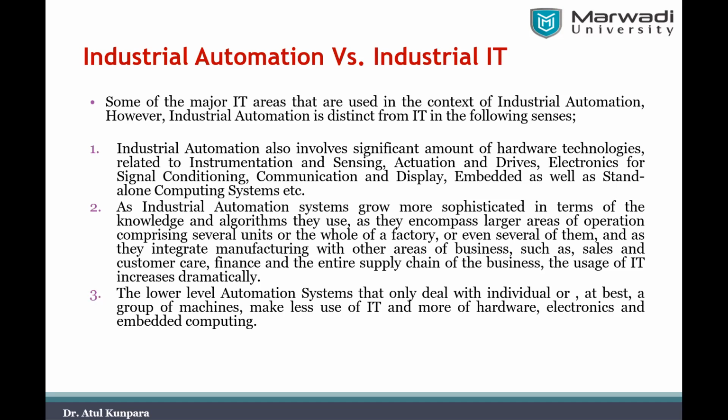From these three points, we want to understand the role of IT in automation systems, and how automation systems and information technology systems are different.